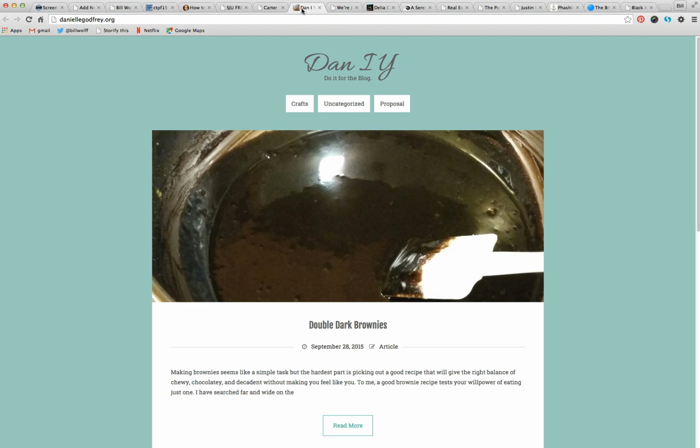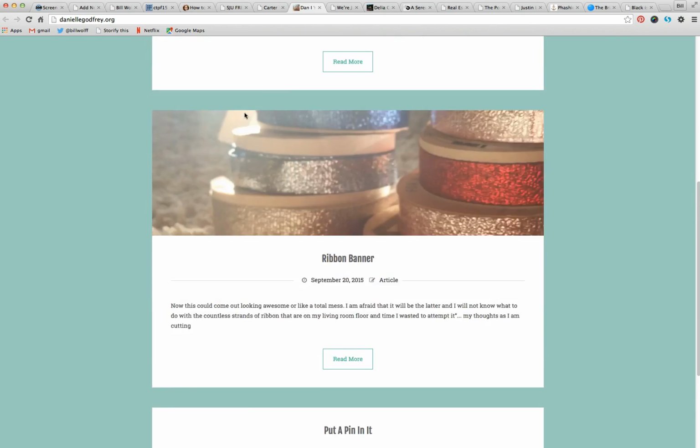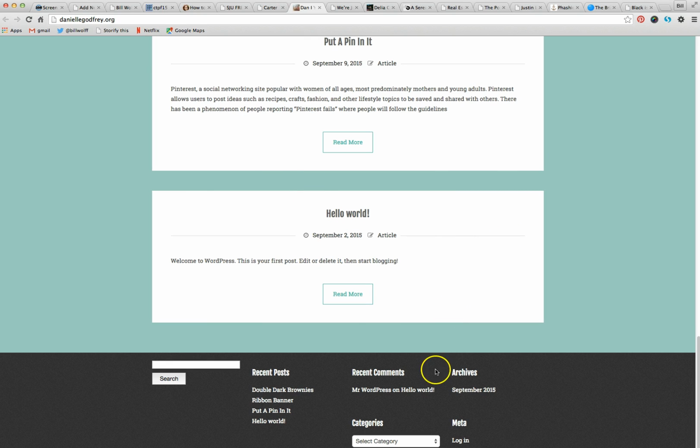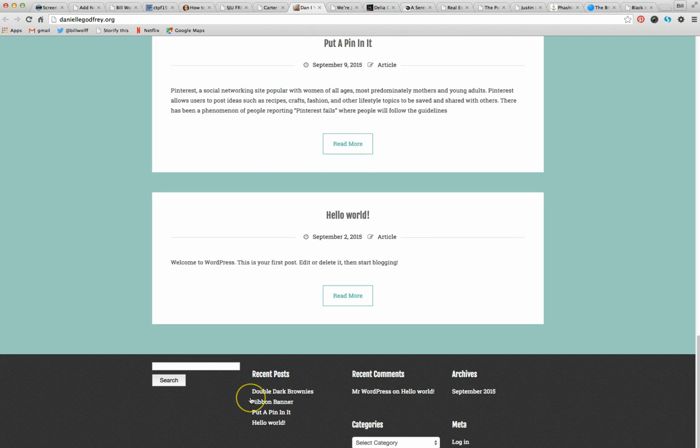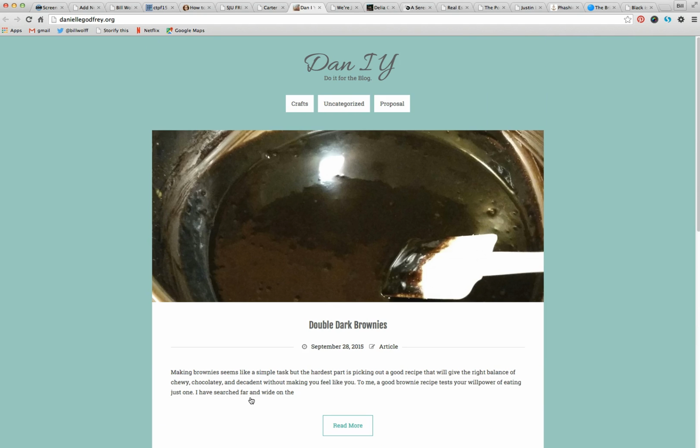Okie dokie. Danielle Godfrey, Dan IY, do it for the blog. Crafts, again, we don't really know whose it is right off the bat, but we do have Dan, so that's a good start. This is a nice sort of clean theme. It's got one of those bottom borders. We do need to get a Twitter feed in here somehow.